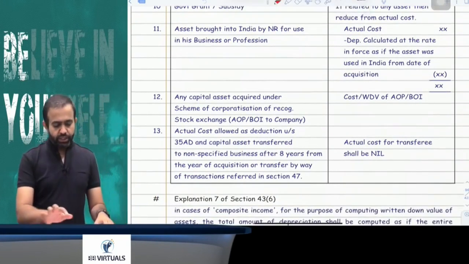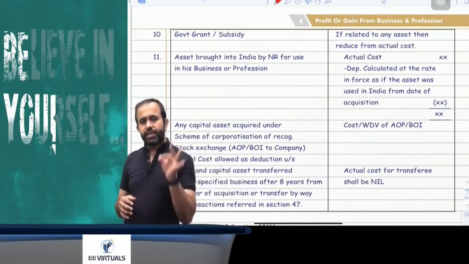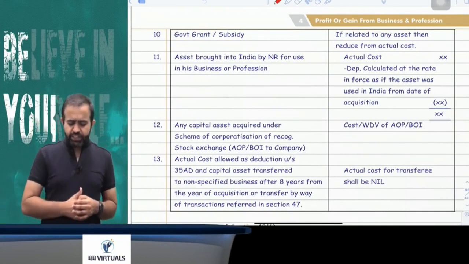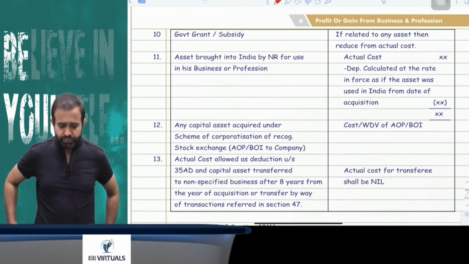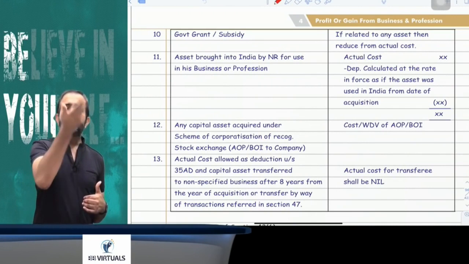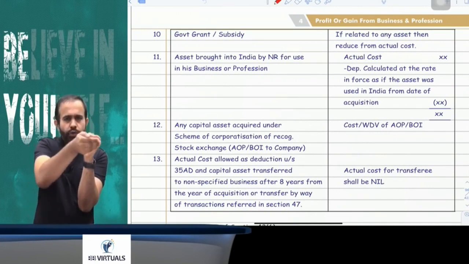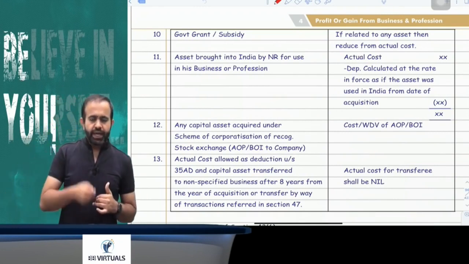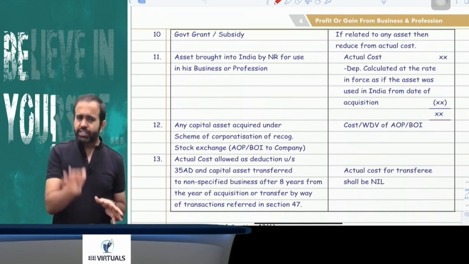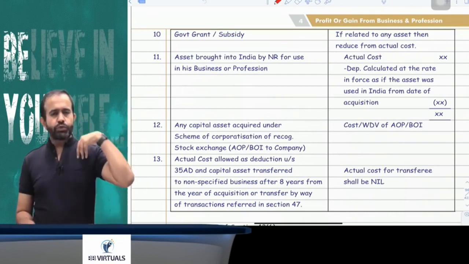Now the next is explanation number 11. This explanation is applicable only for a non-resident. Suppose a non-resident acquired an asset outside India and was using that asset outside India.